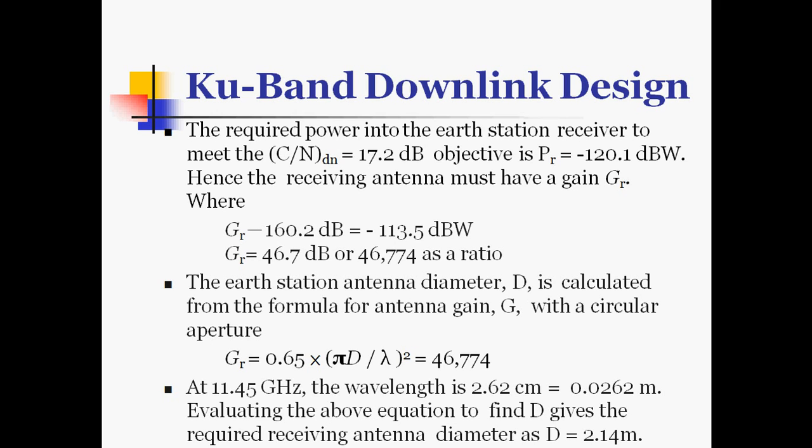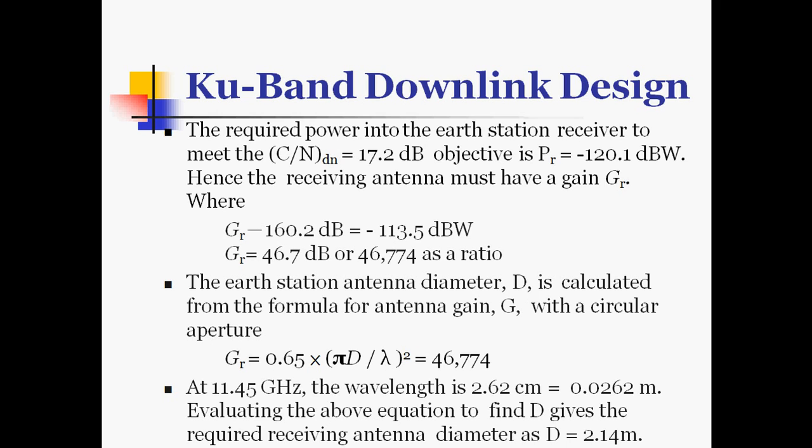The earth station antenna diameter D is calculated from the formula for antenna gain with a circular aperture. We already have the formula for gain: GR is equal to 0.65 into (pi D by lambda) squared. With GR equal to 46,774, at 11.45 gigahertz the wavelength is 2.62 centimeter, or 0.0262 meter.